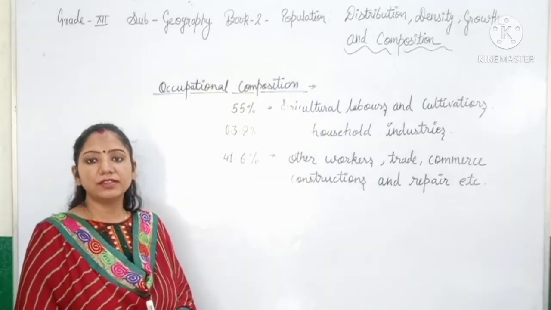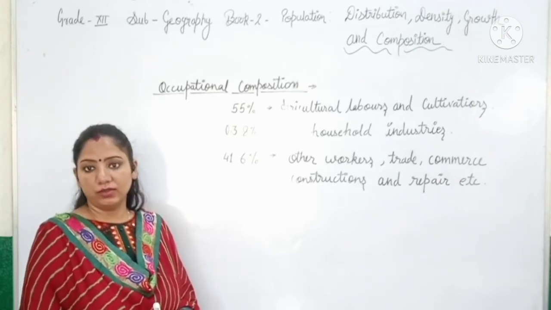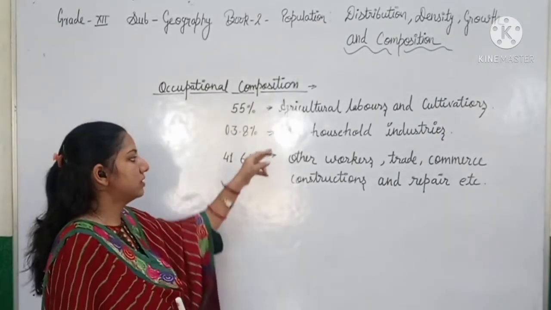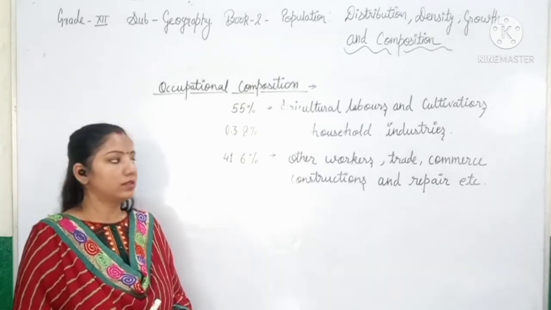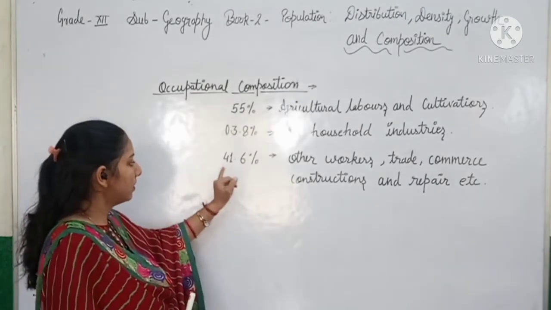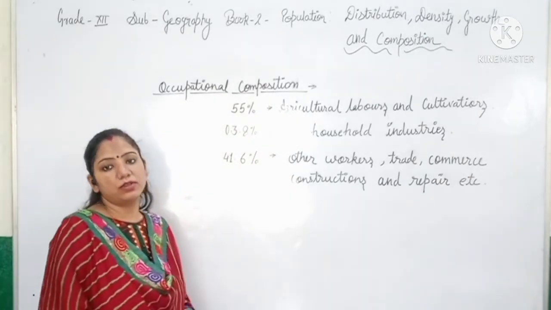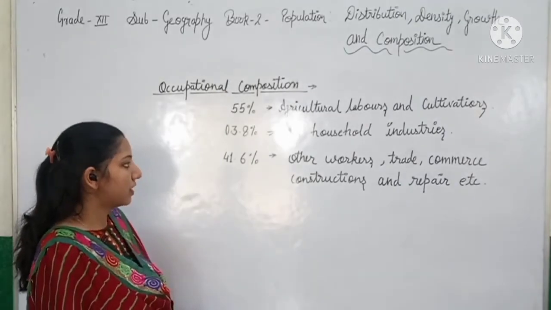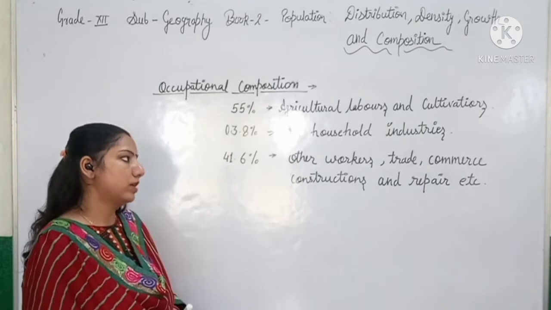Then the secondary type of activities include household work. We can include around 3.8% in the household industries. Then around 41.6% are in the tertiary activities, in which the other workers, those not from the agricultural or household industries, are included.